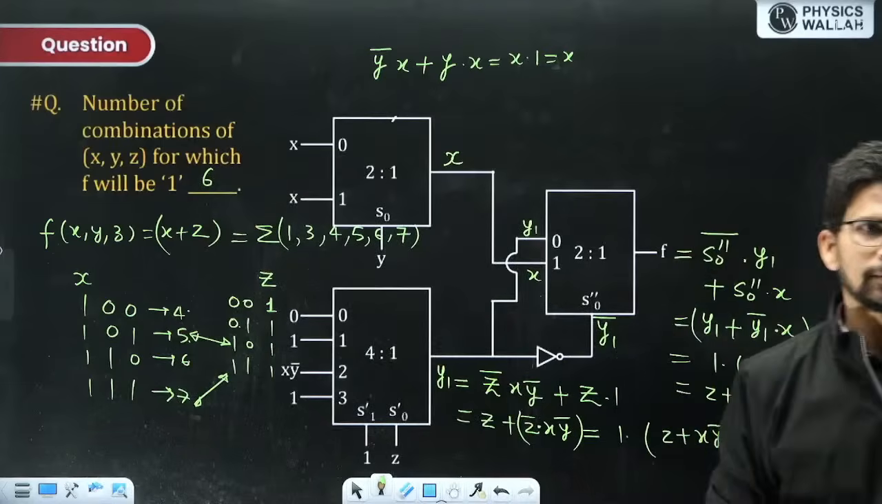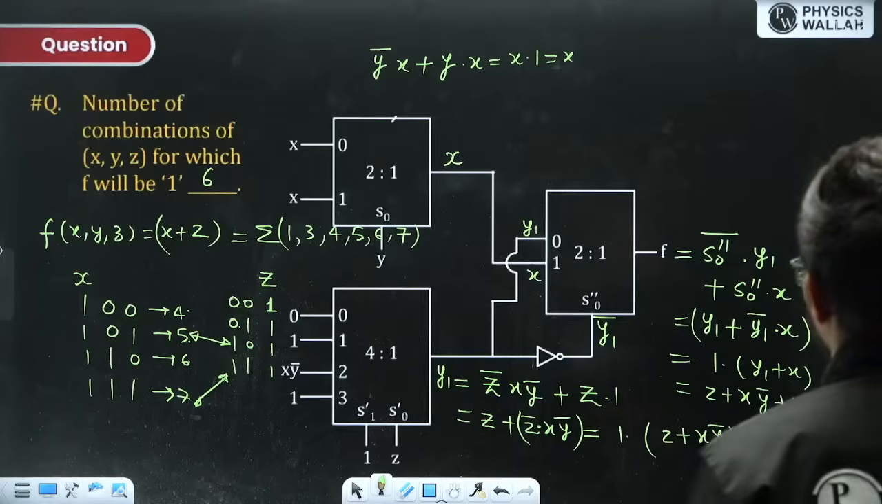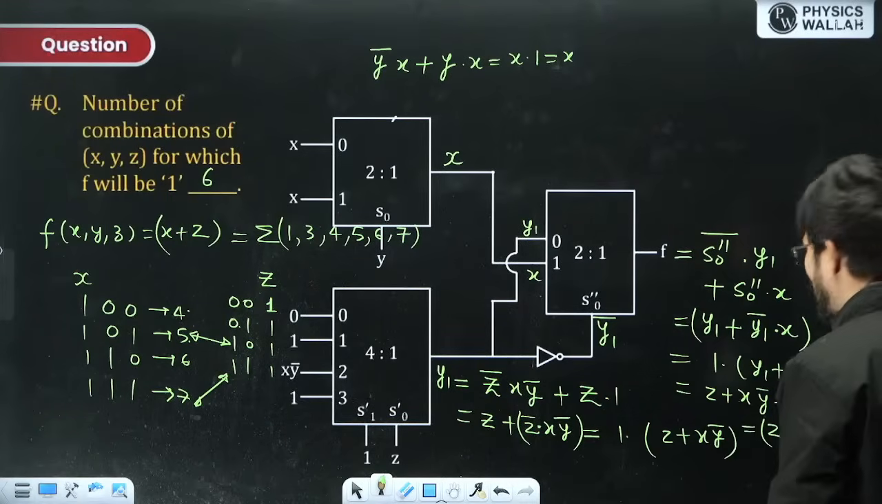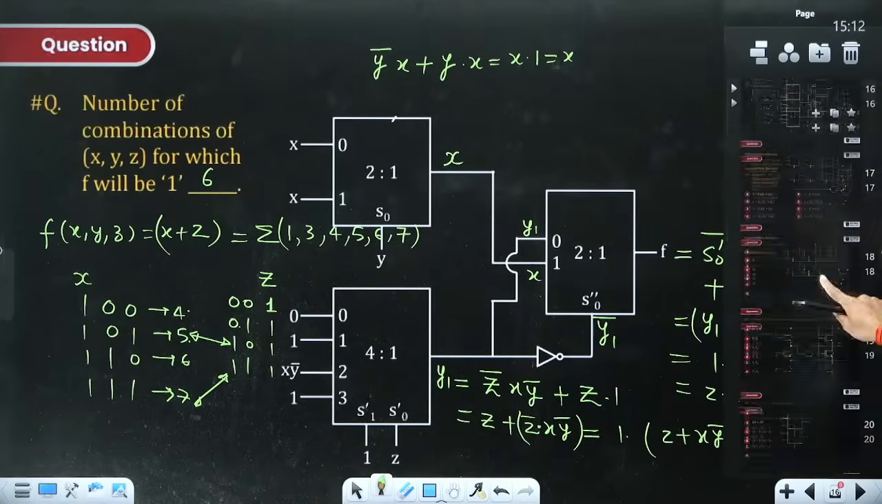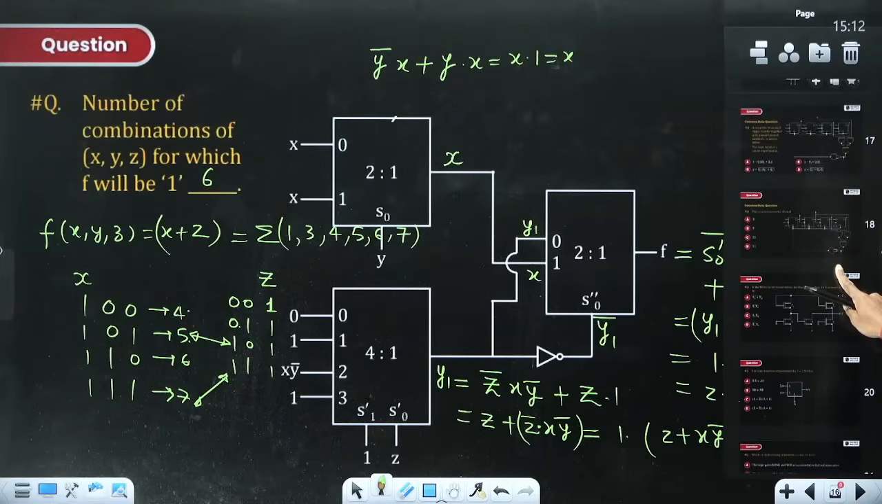Okay. Okay. Clear? Clear, bachcha log? Clear? Now let us solve this question.